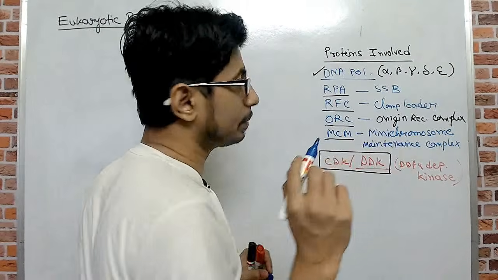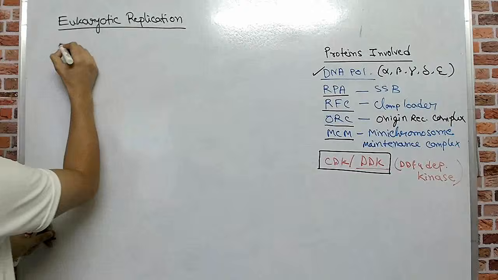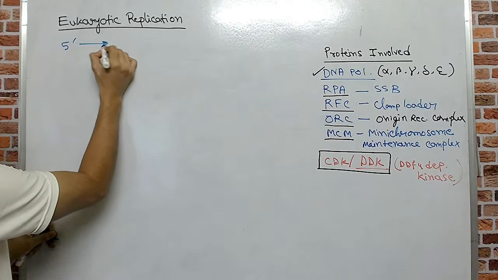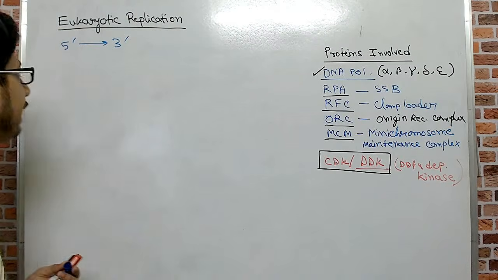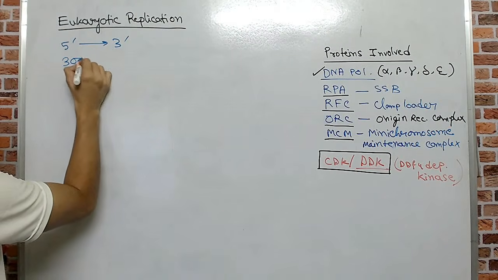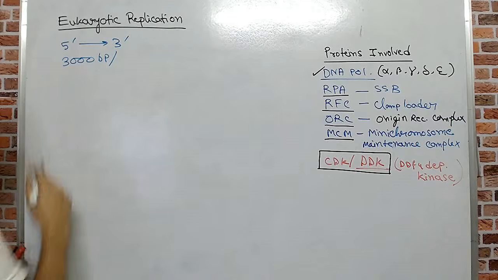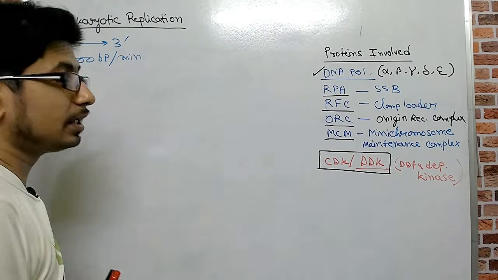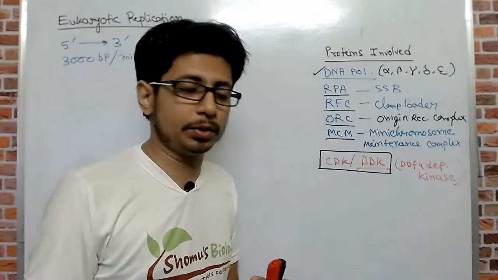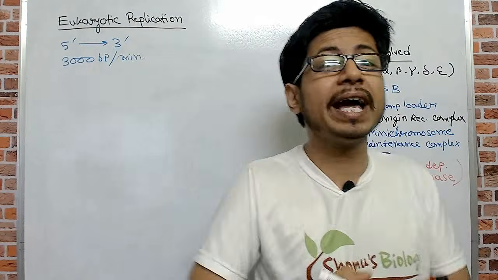If I talk about the DNA replication properties in here, the properties in this case also mean that DNA replication takes place from the 5' end to the 3' end of the newly replicating DNA. And in eukaryotes, 3000 bases are added per minute. This is another statistic.